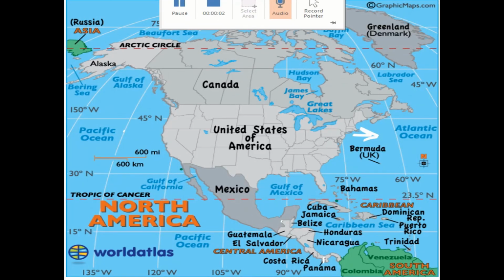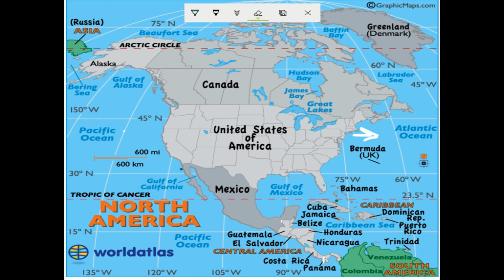So children, till now we have discussed the location of North America. Let's discuss its physical setting. So North America is surrounded by the Atlantic Ocean in the east and Pacific Ocean in the west and Arctic Ocean in the north. It is separated from the continent of Asia by the Bering Strait. So this is the Bering Strait.